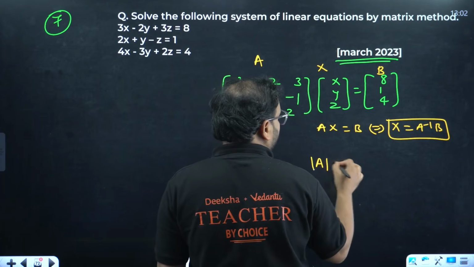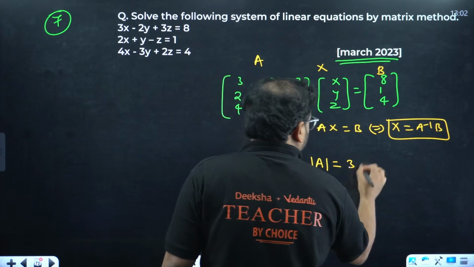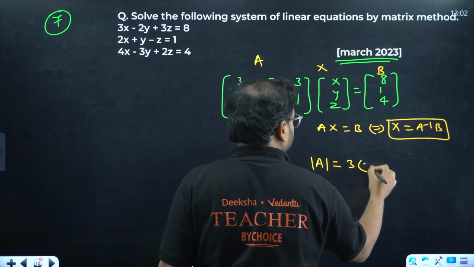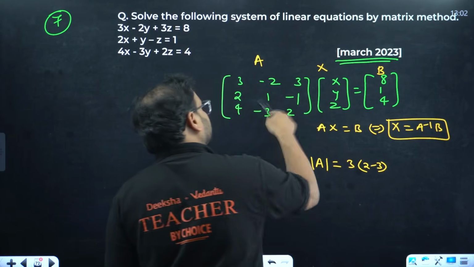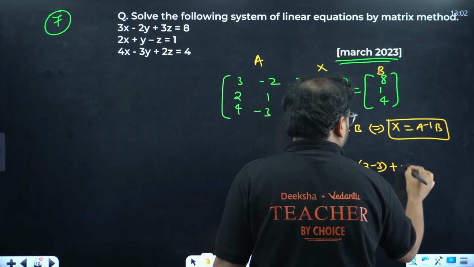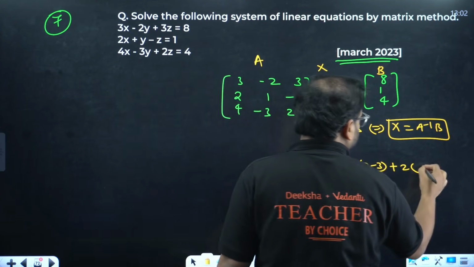Determinant of A we have to find out first. Check. 3 times of, we'll have 2 plus 3. Sorry, 2 minus 3, that's minus 1. So this is going to be 2 and plus 3, so it becomes minus 3. Correct. This will be what? Plus 2 because of this minus sign. 4 plus 4, that's 8.